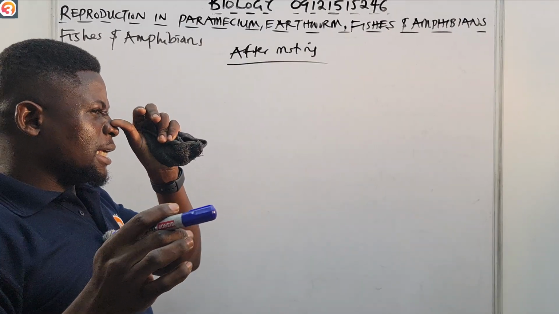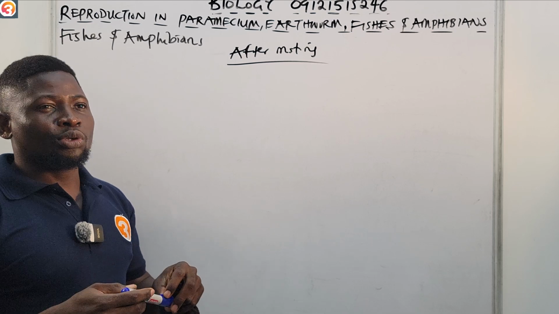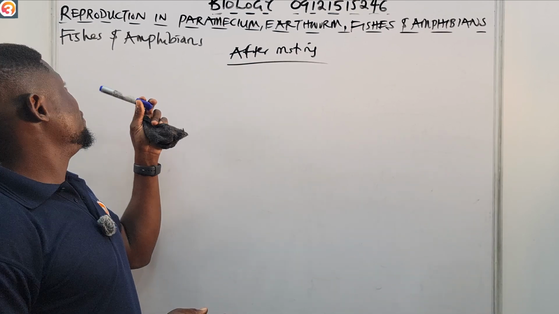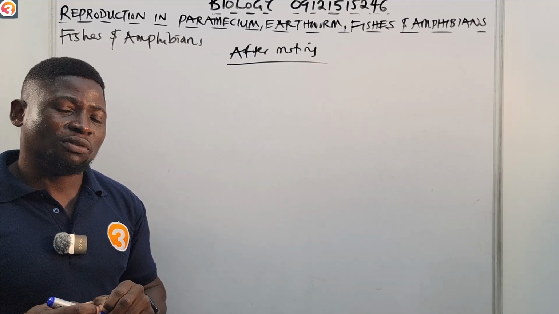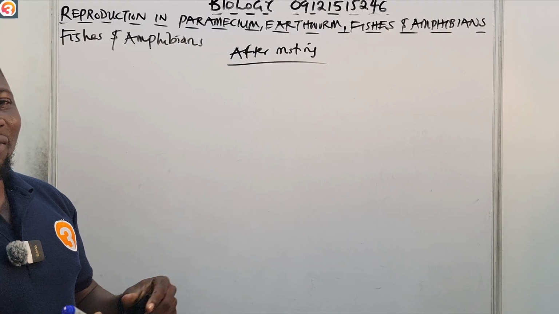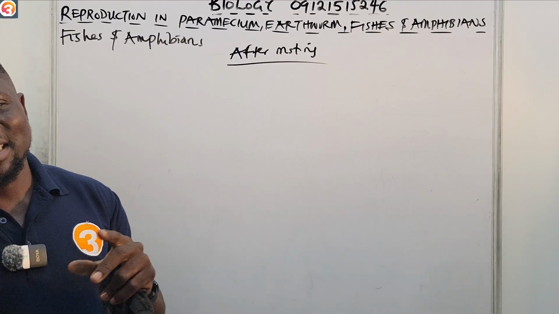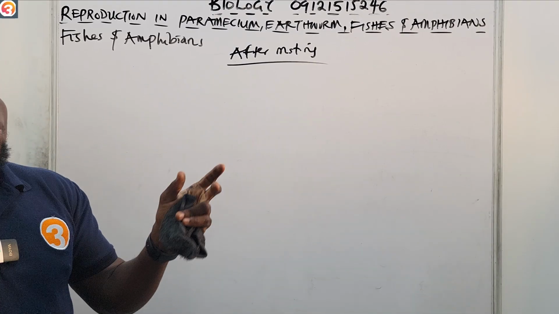In fact, that's why most times, I don't know if your biology teacher taught you, we are told that reproduction in fishes and amphibians is a very wasteful process. It's a wasteful process because a lot of gametes are produced, but very few develop, because of that external fertilization. So in fishes and amphibians, after mating, they go their separate ways.